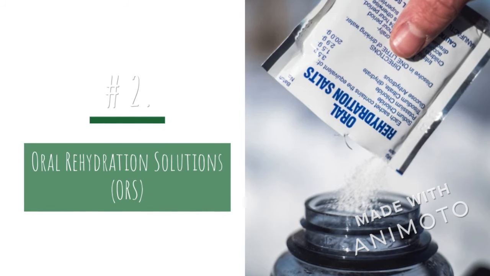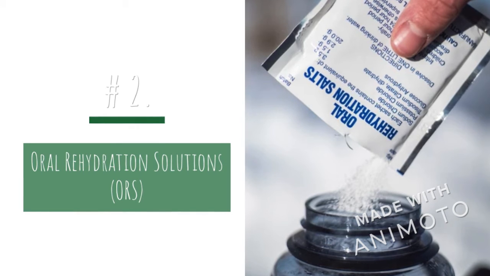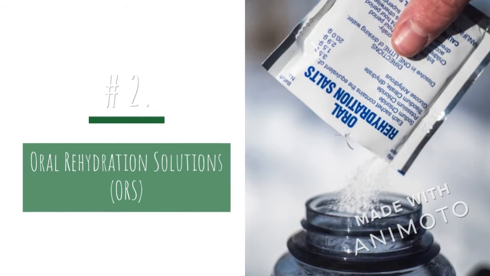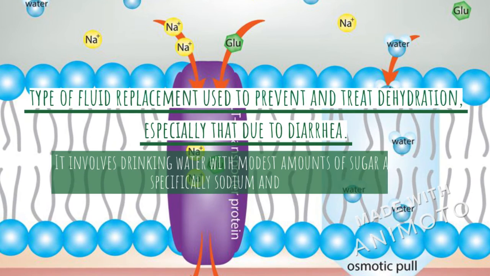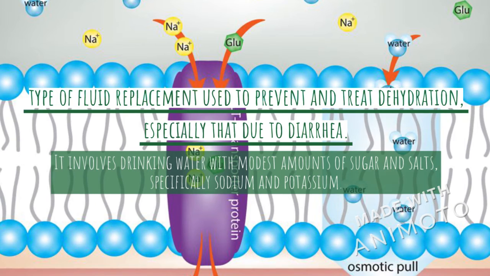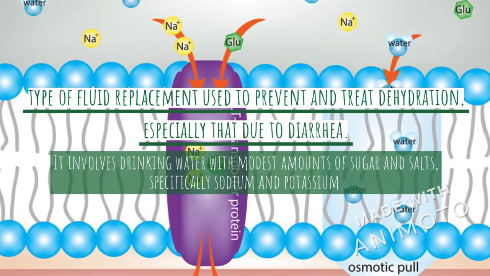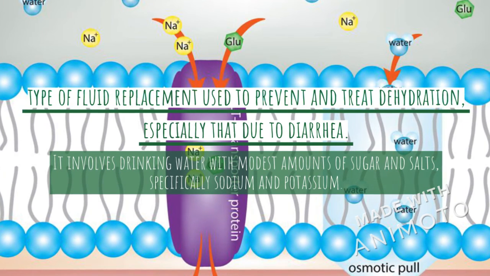Next, I will continue with the second invention, which is oral rehydration salt or solution, abbreviated ORS. ORS is a type of fluid replacement used to prevent and treat dehydration, especially that which occurs due to diarrhea.